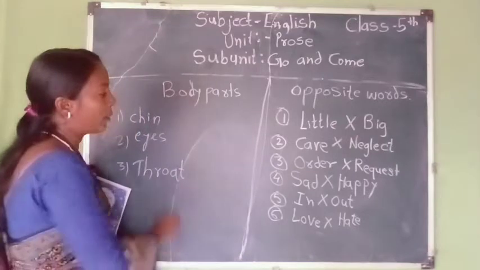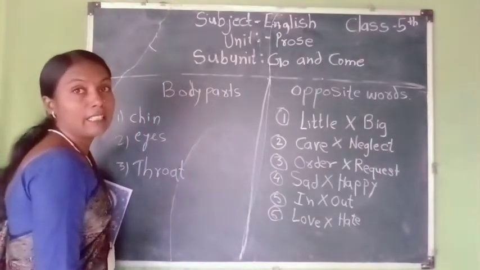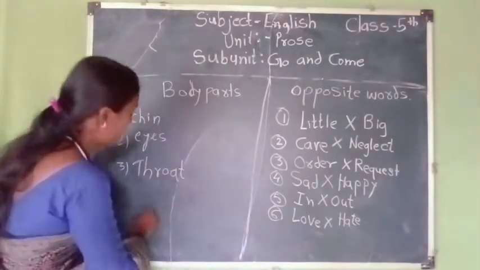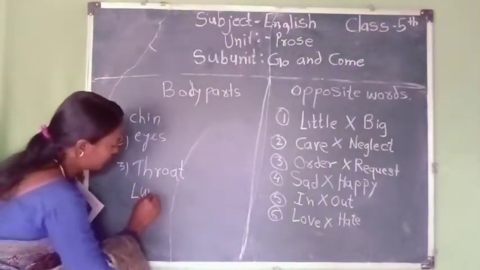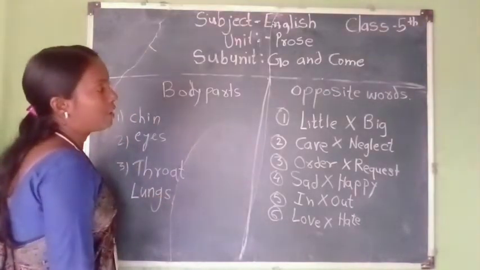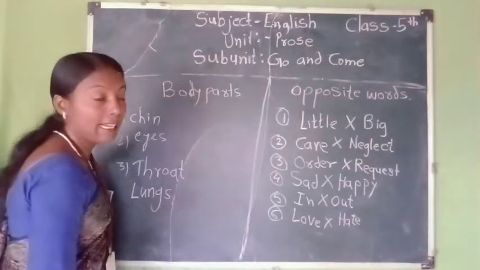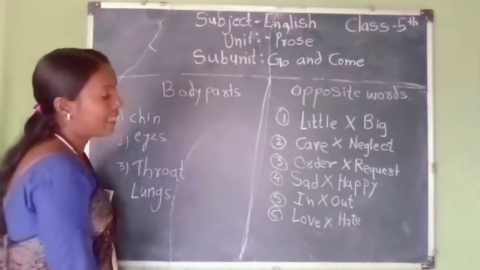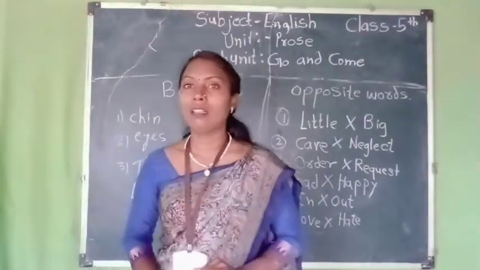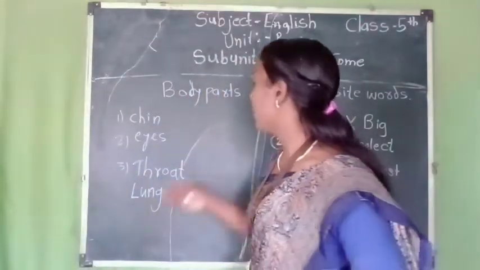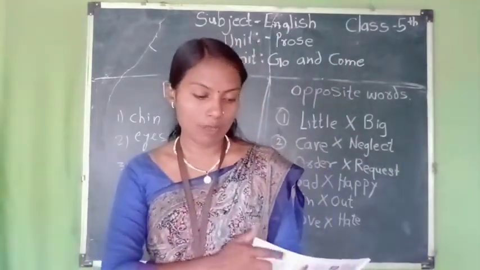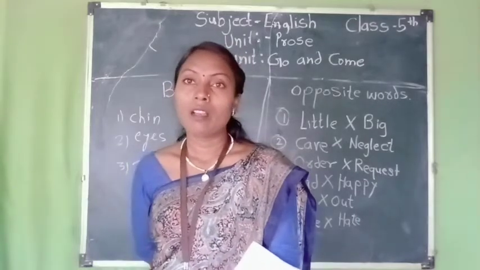So there are some body parts also described in this prose: chin, eyes, throat, lumps. Okay, and many opposite words like little, care, order, sad, in, love, or any other words are described in this prose.